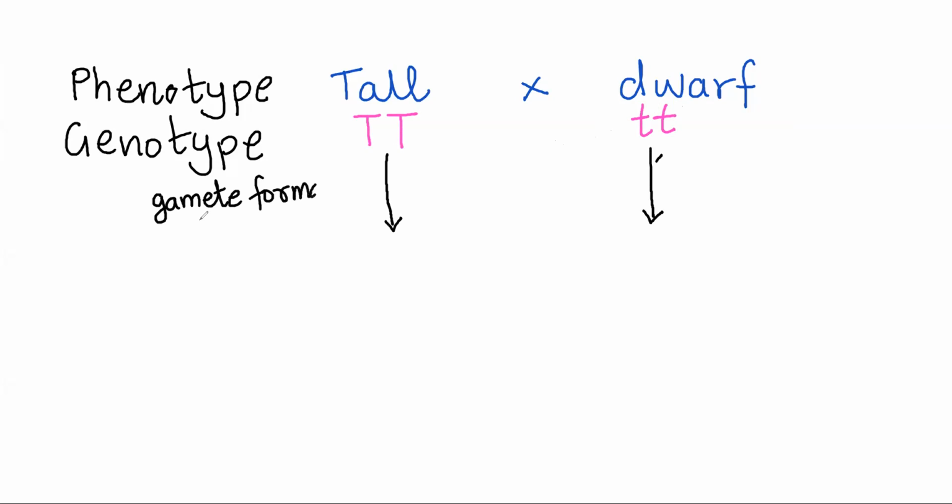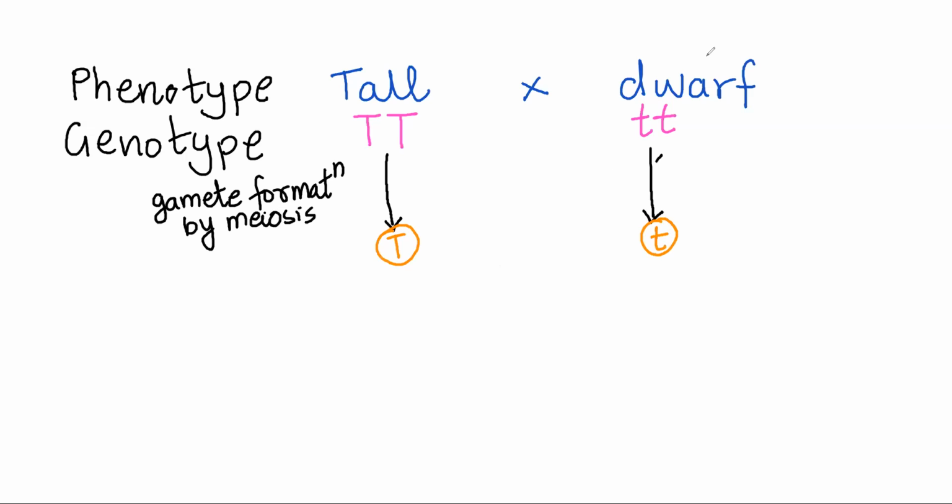Gamete formation takes place by meiosis. So the tall plant will produce a gamete with one capital T. The dwarf will produce a gamete with one small t.